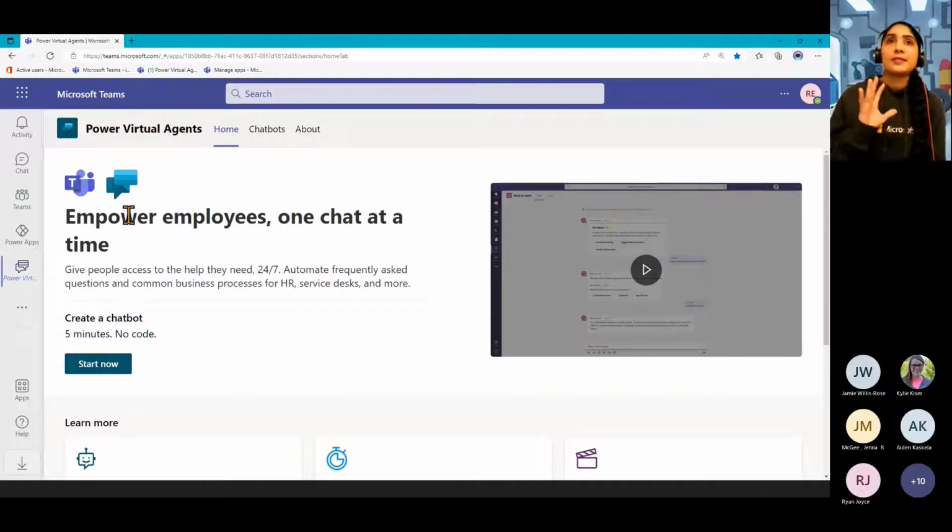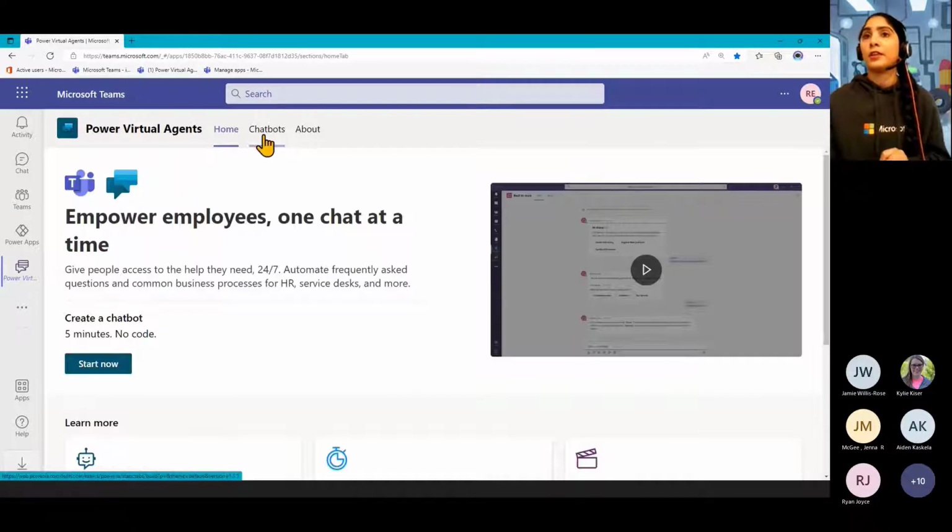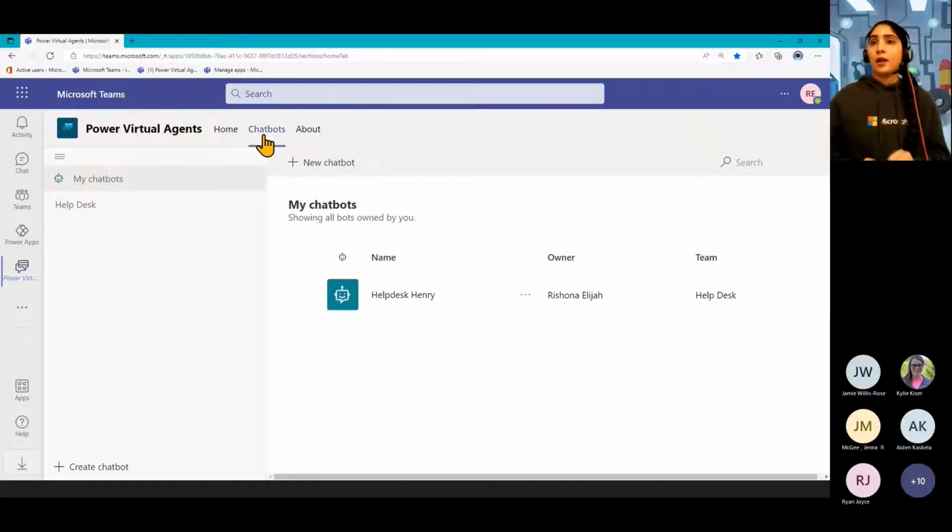So the app, it's the same interface that it is for the web version, but it's just embedded within Teams here. So over here, they have some quick start things. That's that HR bot one that I started with, but I'm going to head over into the chatbots area. So every team can have chatbots built into it. So I only have one team here at the moment called Helpdesk, and I've created a bot within it. So when you create your bot, you need to specify the team that's going to be its home, or that it's going to live in.